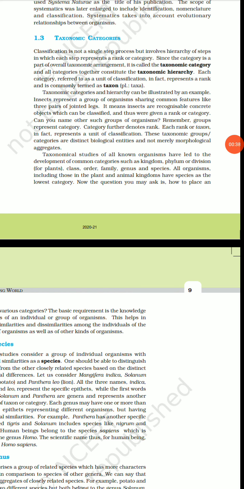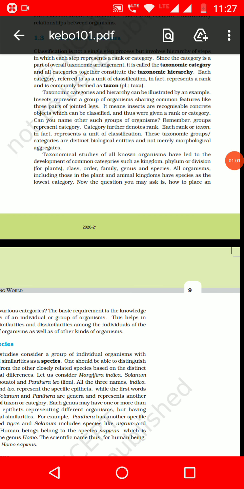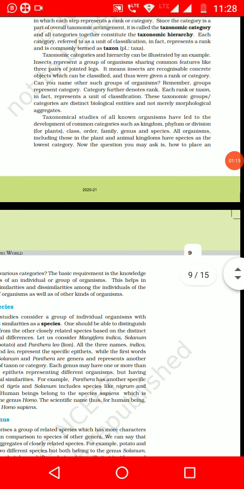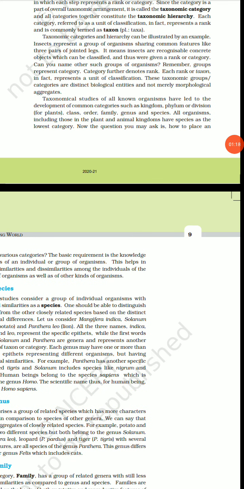There are various taxonomic categories. The categories in which the taxonomy is arranged are the taxonomic categories, and there is a hierarchy which is maintained, known as the taxonomic hierarchy. This would mean that insects will be recognized by some characteristics, and mammals will be recognized by some characteristics. All of them will belong to different categories, and they are known as taxa.